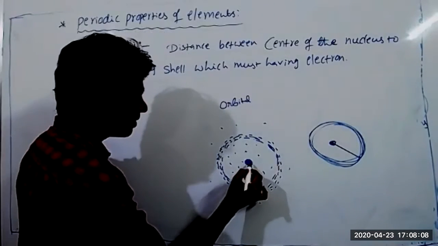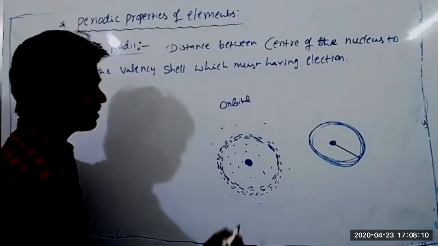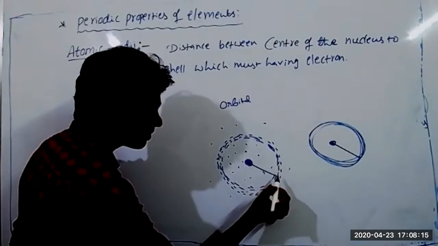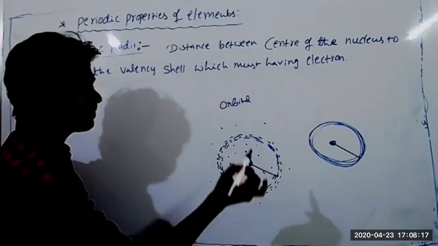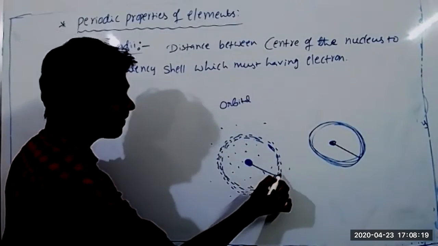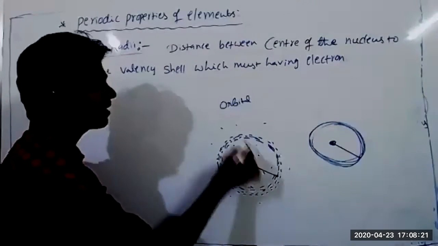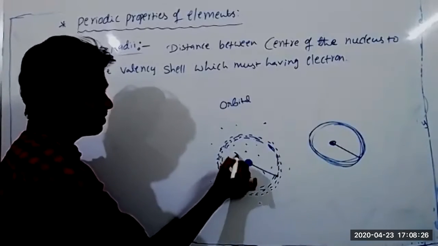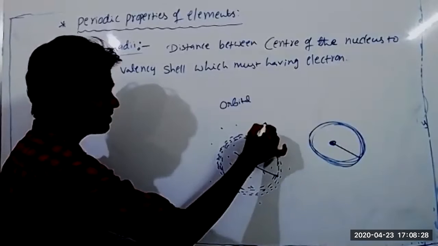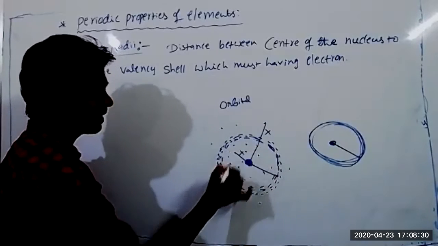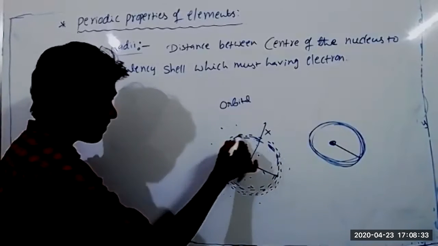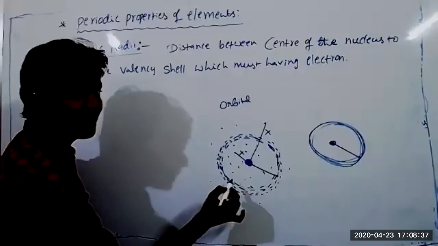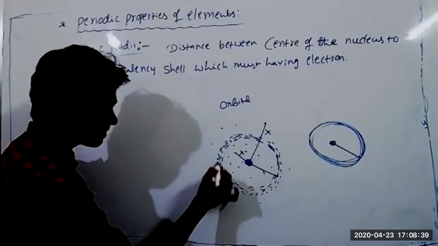Atomic radius is the distance from the center of the nucleus to the valence electron, where the probability of finding the electron is maximum. That is called atomic radius. Electron is here also, and here also. This one is not possible to take as atomic radius, and this also is not possible to consider as atomic radius. Wherever the electron density is maximum, these dots refer to maximum electron density. The probability of finding the electron is maximum in this surface area.